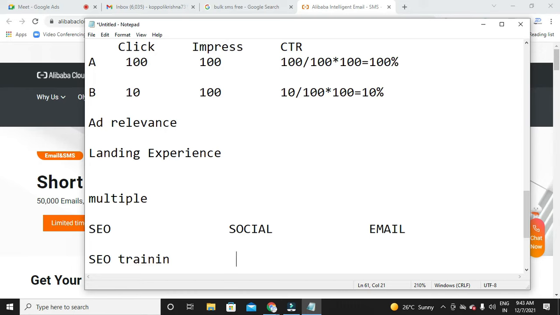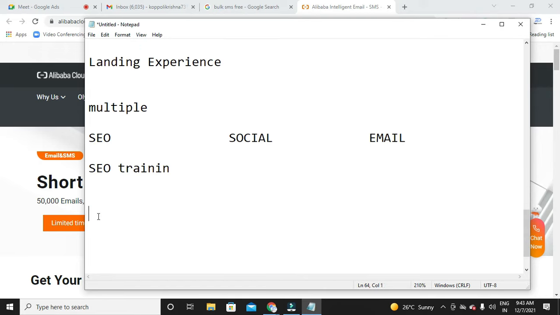That means I can categorize my keywords instead of putting them all under one ad group and making Google confused. So now I am categorizing them, grouping the keywords here. Under each and every ad group, we again have a chance of creating ads. Now, under the SEO ad group, I can create an ad.